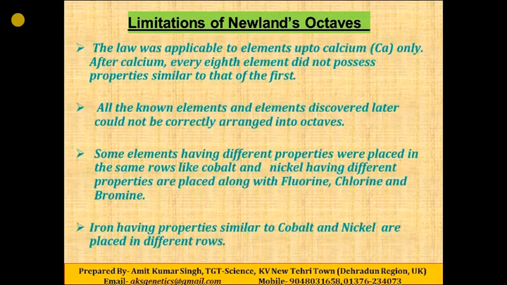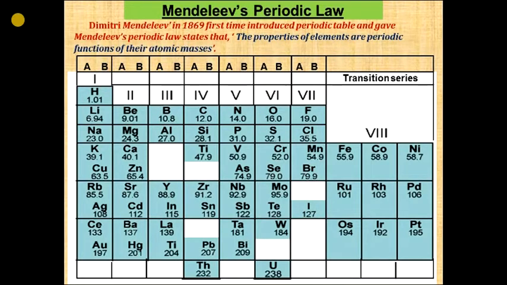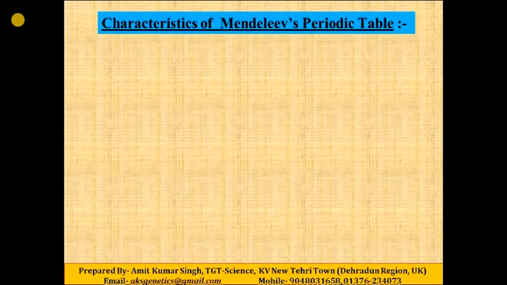So in this process, a new scientist came, Mendeleev, and he gave Mendeleev's periodic law. What is that? Let us see. According to Mendeleev's periodic law, the properties of elements are a periodic function of their atomic masses. Now we will see the characteristics of Mendeleev's periodic table.